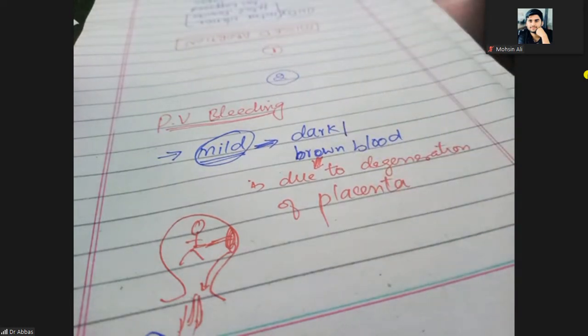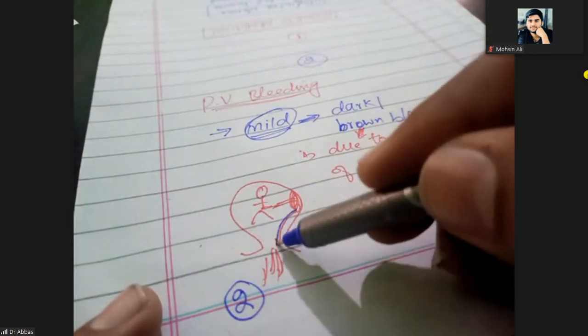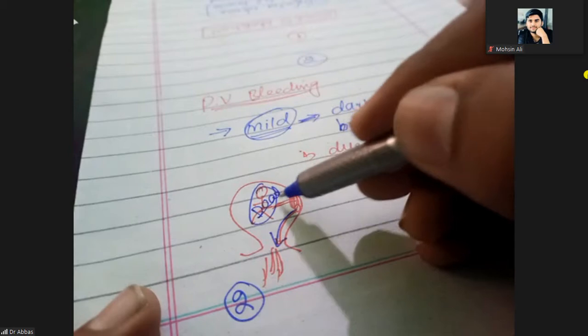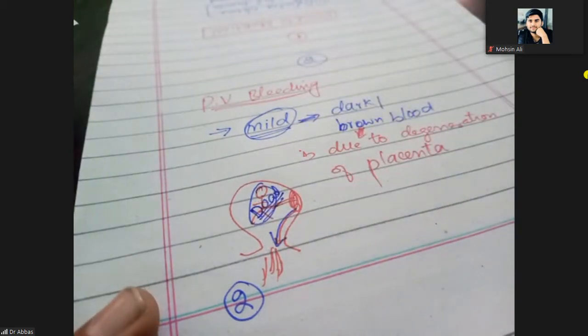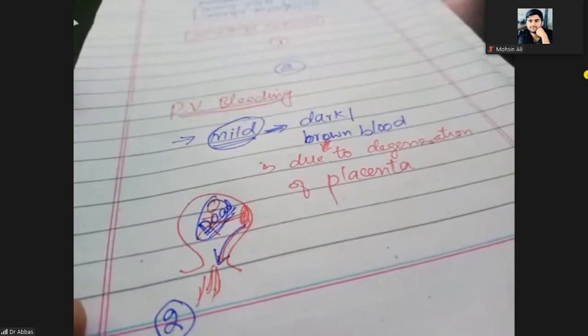This dark brown blood is due to degeneration of the placenta, because the fetus is dead. No need of nutrition. The placenta is going to degenerate, leading to dark brown blood from the vagina.